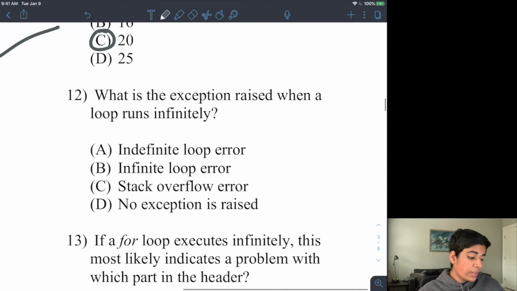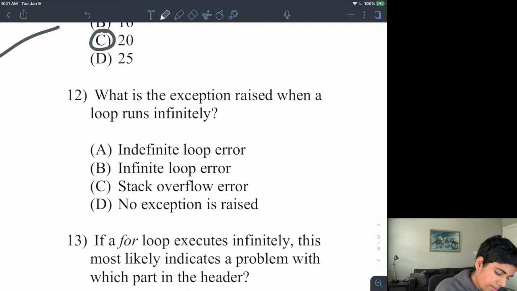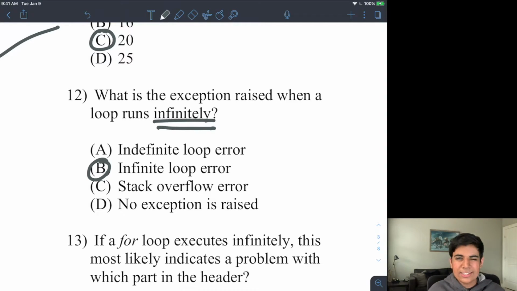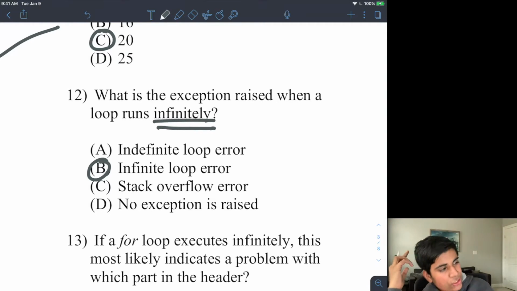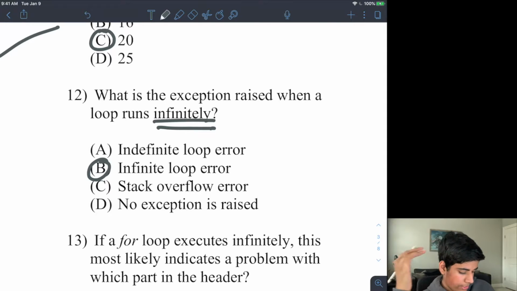Number 12 is going to be a vocabulary-based question. What is the exception raised when a loop runs infinitely? Keyword infinitely. It will be an infinite loop error, and it's more of a logic error. It will eventually crash your computer, but infinite loop is correct.